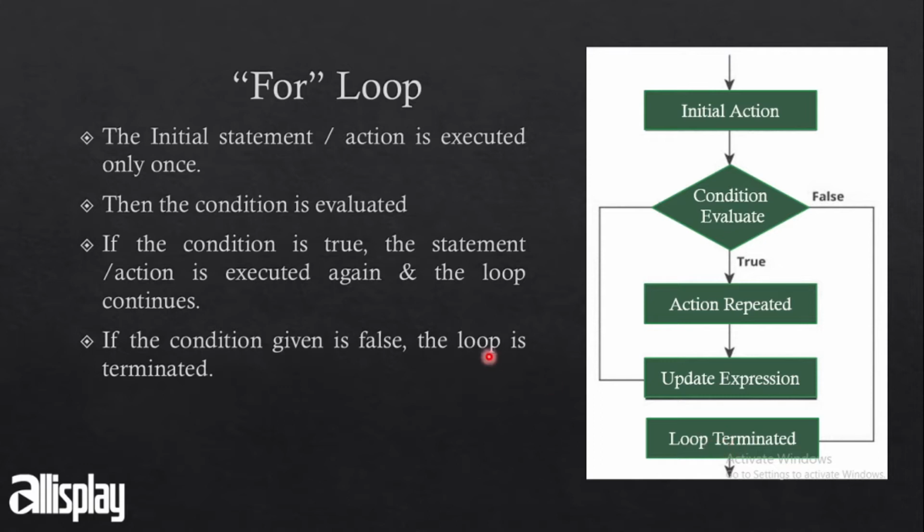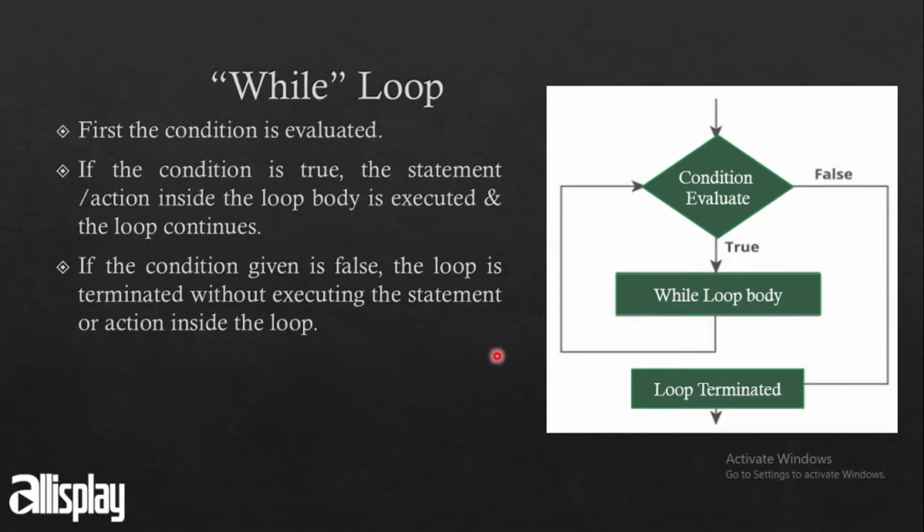Now let's see what a while loop is. In a while loop, before the action is executed, the condition is evaluated. So that's a basic condition and the difference between the while loop and the for loop. First the condition is evaluated. If the condition is true, the loop continues. That means the action is executed and the loop continues, and again the condition is evaluated, and then again the loop continues. Now if the condition is false, the loop is terminated.